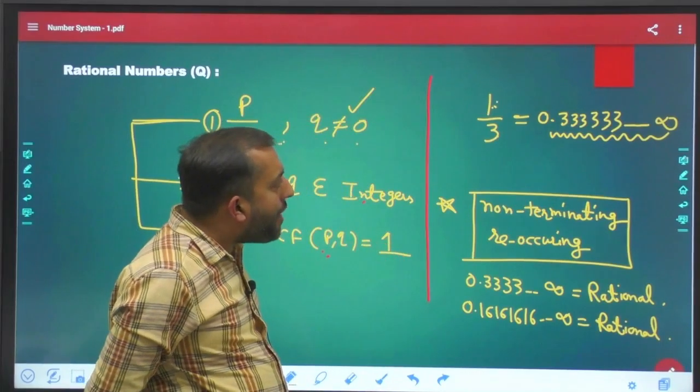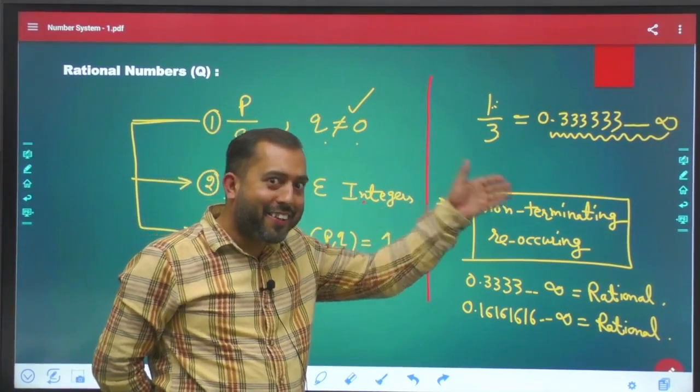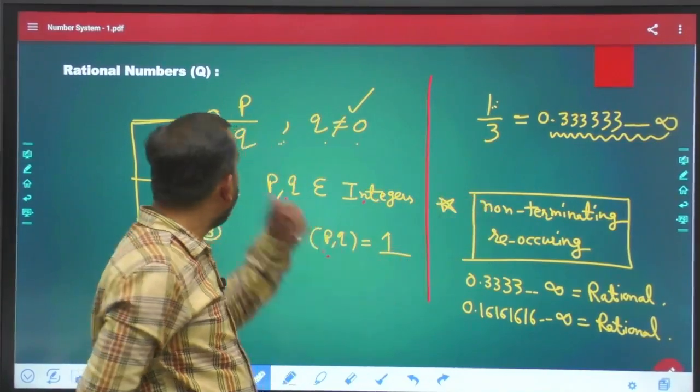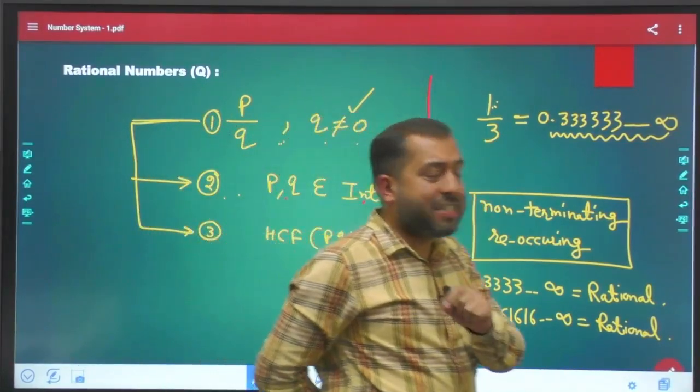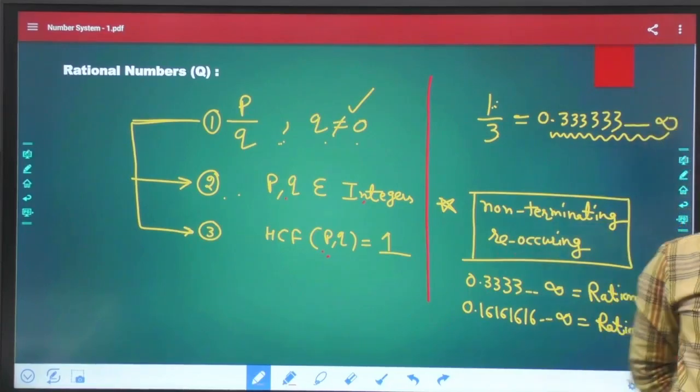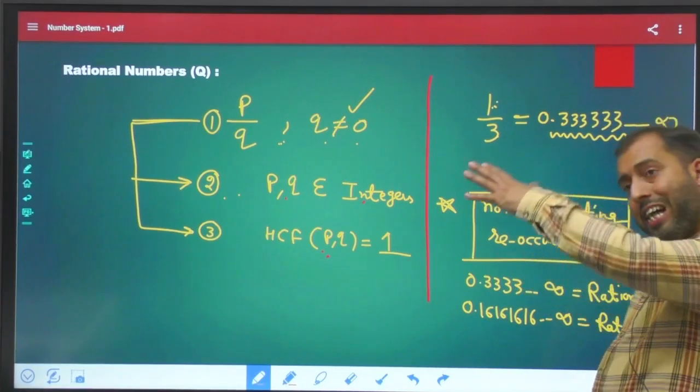Okay, I hope guys this is clear. The fourth important part: those decimal fractions that are non-terminating and recurring are called rational numbers also.